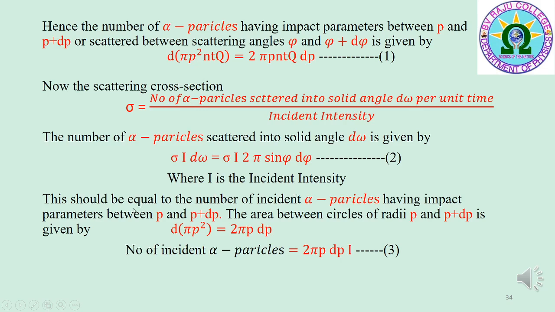This should be equal to the number of incident alpha particles having impact parameters between P and P plus dP. Now, the area between circles of radii P and P plus dP can be obtained by differentiating the area pi P square. That is, d of pi P square is equal to 2 pi P dP. Therefore, the number of alpha particles incident is equal to 2 pi P dP into I. This is equation 3.